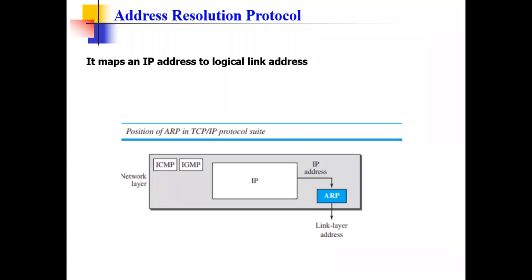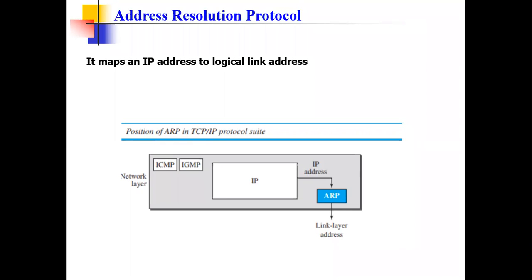In sending a frame through a link, we need a link layer address. If you want to move from one node to the next node, we need a link layer address. So the work of ARP, the Address Resolution Protocol, is that it maps the IP address into a link layer address. Am I clear here? What is the basic goal of ARP? ARP is used to map the IP address to the link layer address.